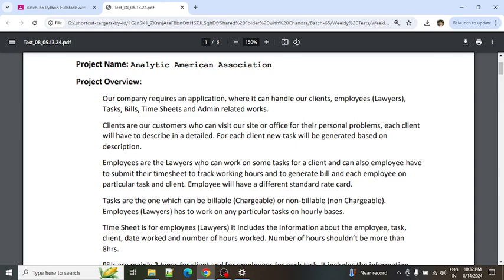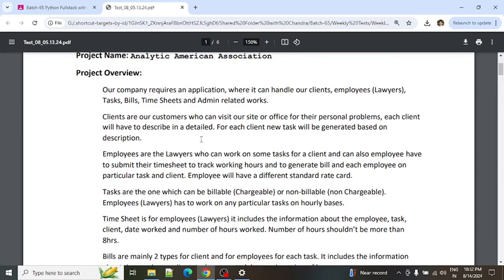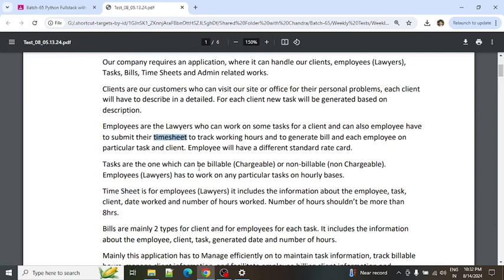Whereas the employees are nothing but the lawyers, who are working in the organization. The lawyers work on some tasks, and the tasks are generated based upon the client's information. And the employee also has timesheets. This timesheet has to be submitted to track the working hours. And based upon the timesheets, the bills are generated for the employee, and whatever has been submitted in the timesheet, the task information and the client information and all those things will be included.